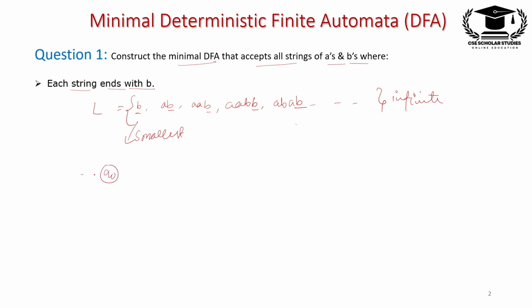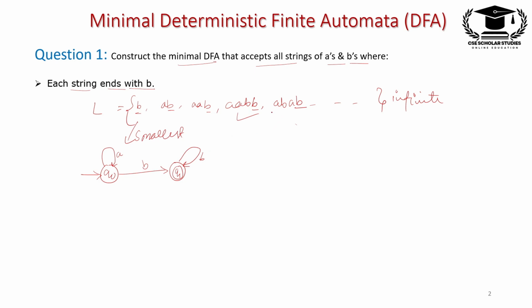Suppose Q0 is the initial state and the smallest is B. So on transition B we go to a final state. Suppose this is Q1, and the next string is AB, so we draw a loop of A, then this string AB is accepted. Next string AAB, two times the A loop and B, this string is accepted. And BB means at the final state we add a self loop of B, then this string is accepted, right?